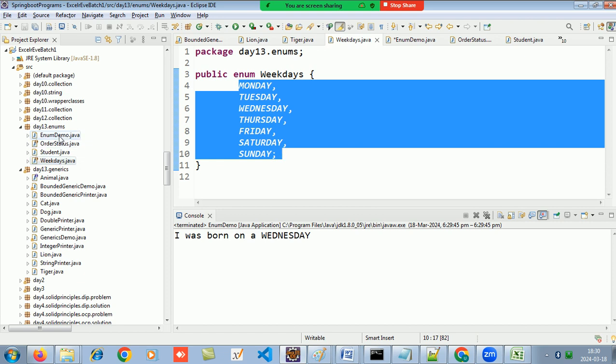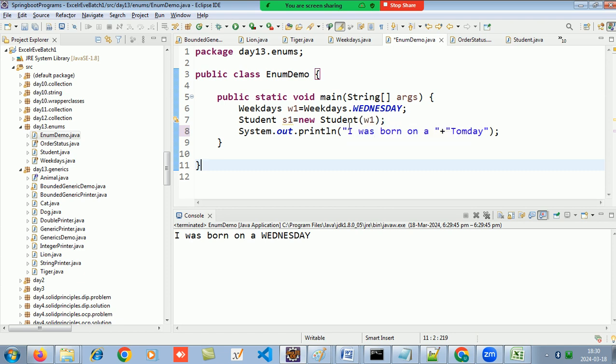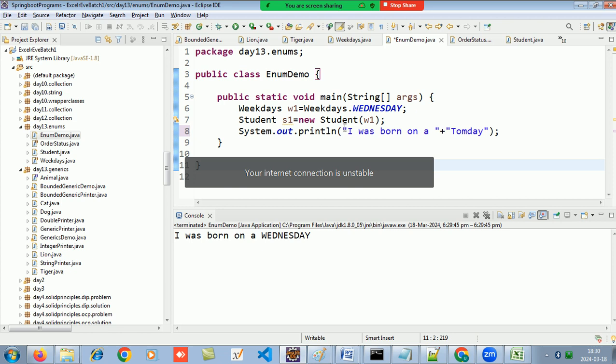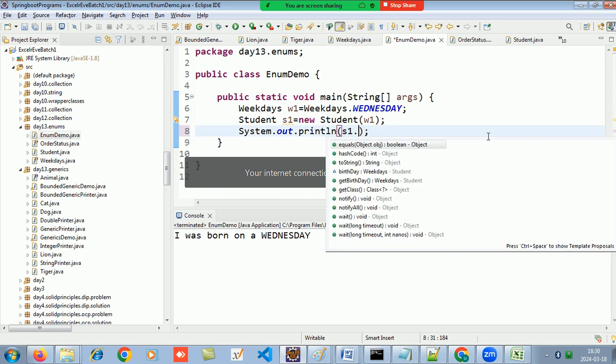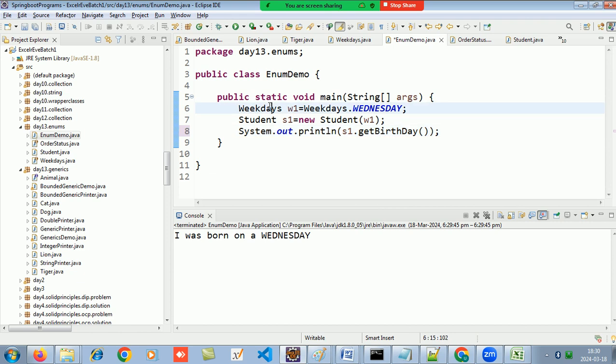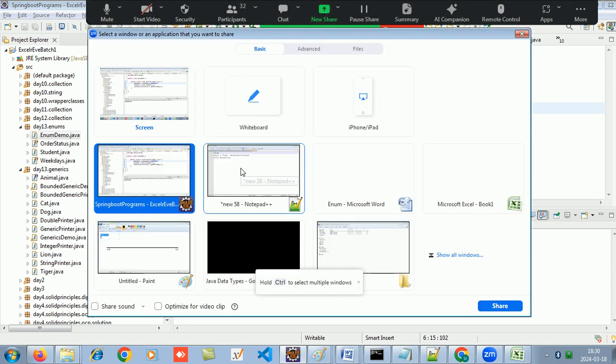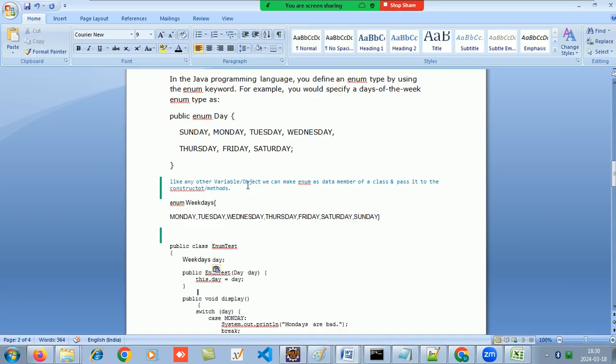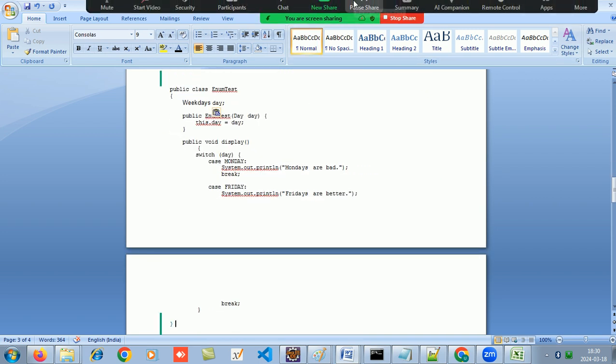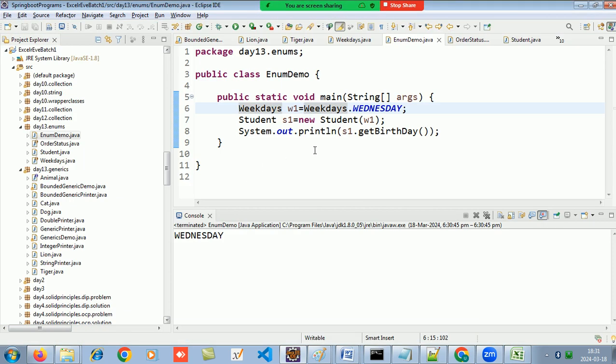So where are we? Here, enum. It is like a class only with some restrictions. Rest everything it will behave like a class. Rest all the features will be same like a class. So you can pass that to a function also. You can use a switch case.